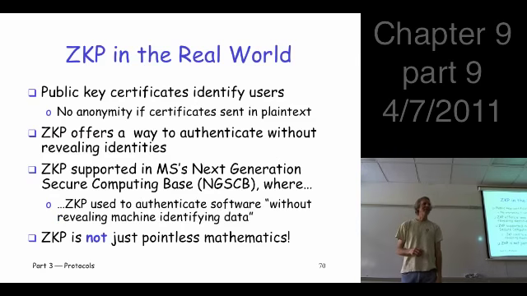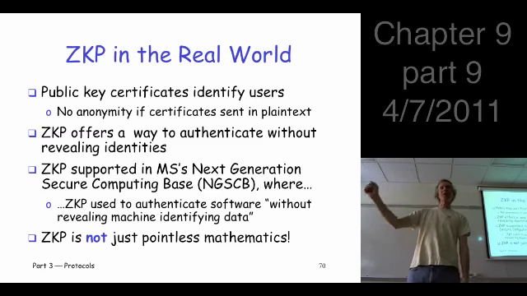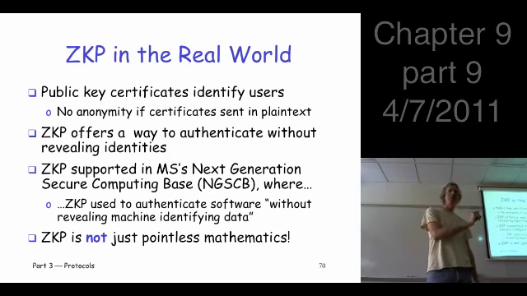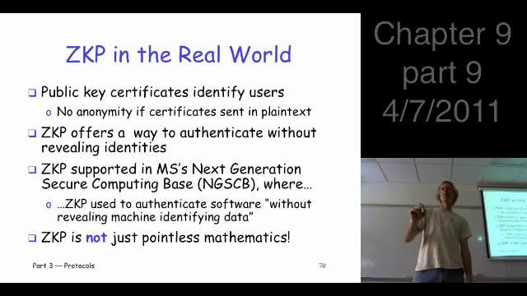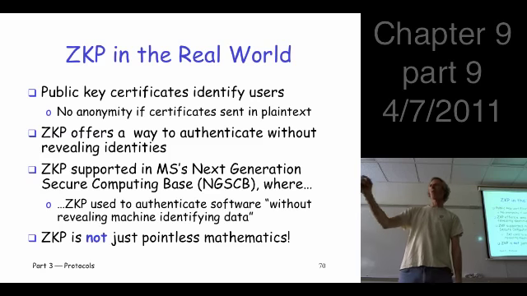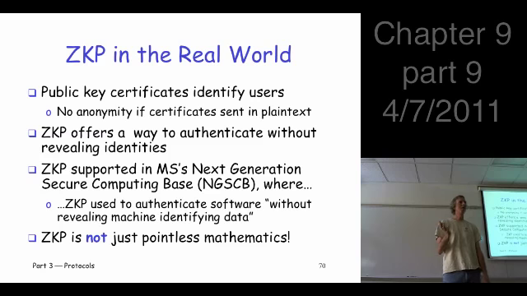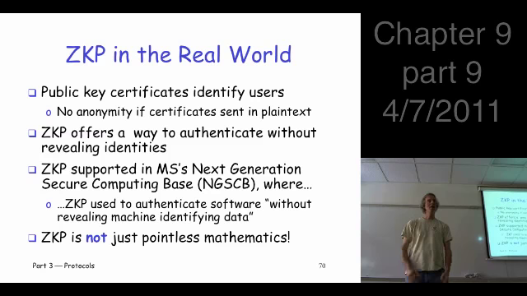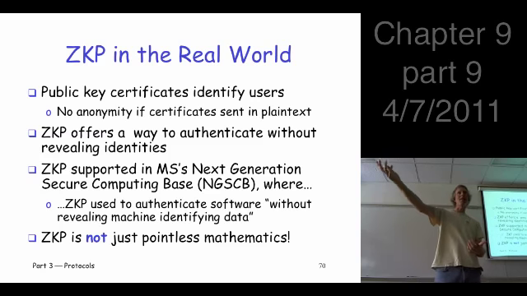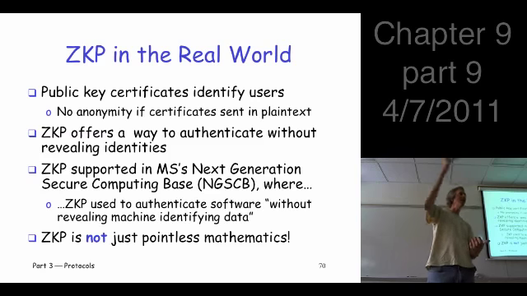Okay, so is this just fun and games for mathematicians? I mean, it is fun, for me at least. But no, it's actually potentially useful. Now think about this. If you have an authentication protocol and you're relying on public keys, the first thing that happens in most of those protocols is you need to send your certificate, because the certificate contains your public key. What else is in a certificate? Other than the public key, what do you put in there? Your name, your identity, right? This says, hey, this is Amazon's certificate, and you send that. That's the first thing that happens.